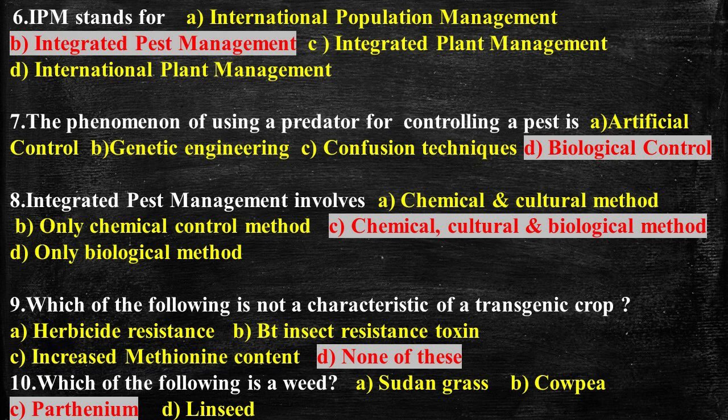Question number 10. Which of the following is a weed? And the options are Sudan grass, cowpea, parthenium and linseed. So correct answer is parthenium. Weeds are wild plants, especially ones that grow on cultivated ground, and these are valueless plants, or we can say undesirable or troublesome plants.